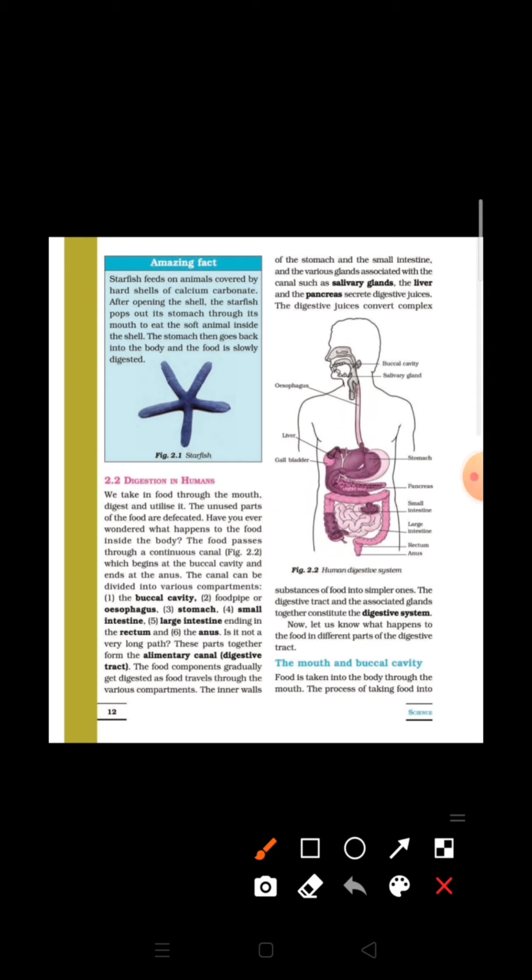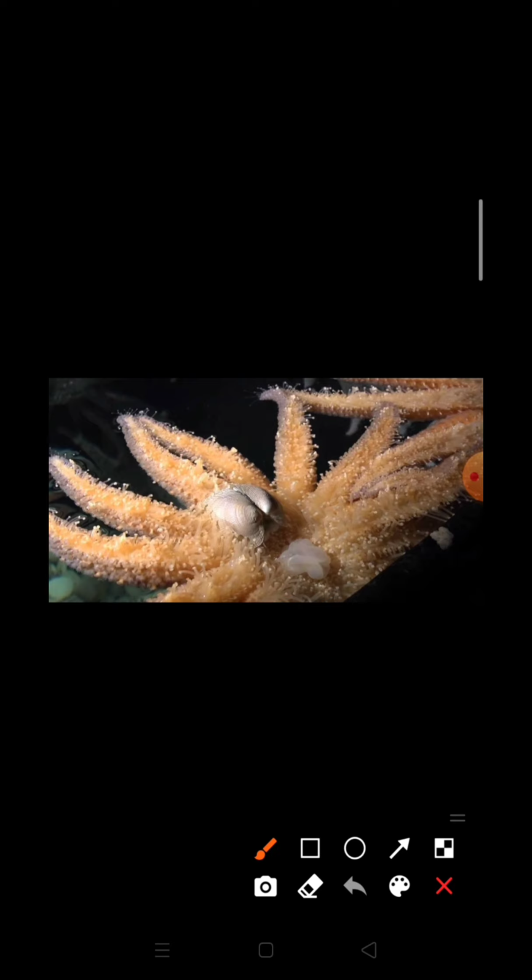Another amazing fact regarding the food taking process can be seen in case of starfish. Starfish feeds on animals covered by hard shells of calcium carbonate. After opening the shell, the starfish pops out its stomach through its mouth to eat the soft animal inside the shell. The stomach then goes back into the body and the food is slowly digested. Here you can see this is the food for the starfish and this whitish structure is the stomach of the starfish which has come out from the body.